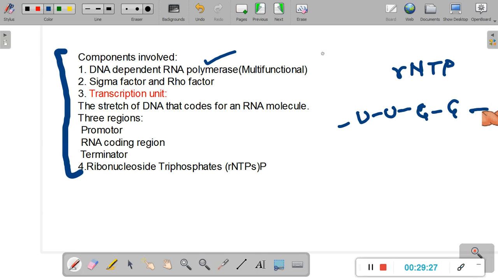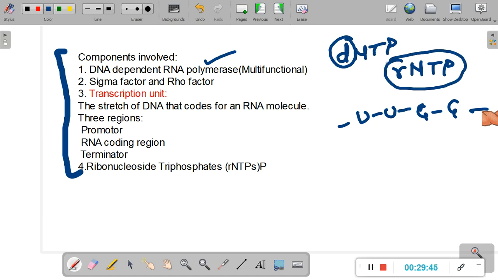Now what is important here is that in DNA replication, what was the substrate used? The substrate used was deoxyribonucleoside triphosphate. But in the synthesis of RNA we cannot use deoxyribose sugar. So the substrate here is ribonucleoside triphosphate, the rNTPs.